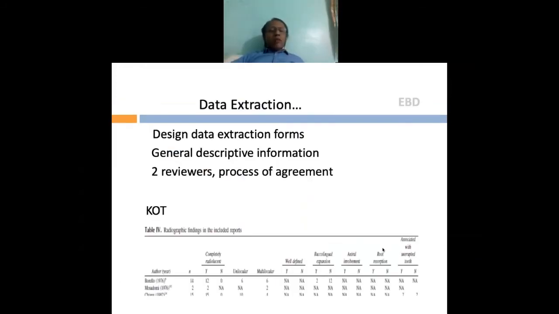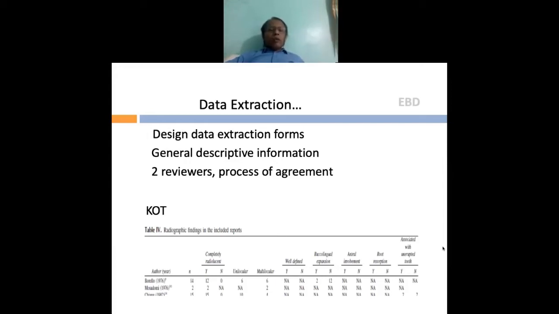You also need to have a data extraction form. You need to have a clear data extraction form before you start your search. Generally, once you start the search, you realize that you need to include one more point. You may add a few more points here. That is okay. A small change in the protocol is fine, but if you are deviating from the protocol, PROSPERO may take an opportunity, or you may have a problem with the systematic review.